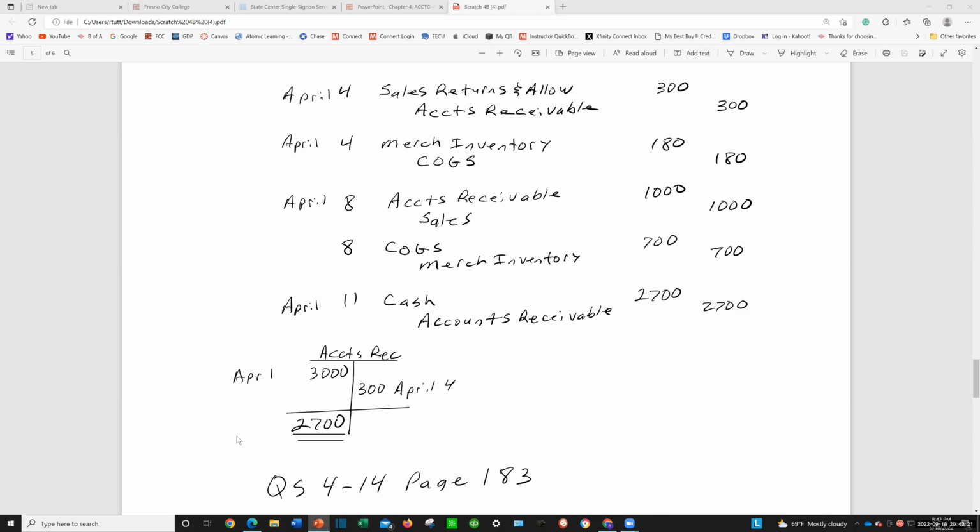I like this because you get to keep track of the balance. Sometimes in these problems, they don't tell you what the balance is. You've got to figure it out. A T account is a really good way of doing that. Now, because this inventory was sold with no possible sales discounts, they're going to have to pay the full amount. So on April 11th, debit cash, 2,700, credit accounts receivable, 2,700.